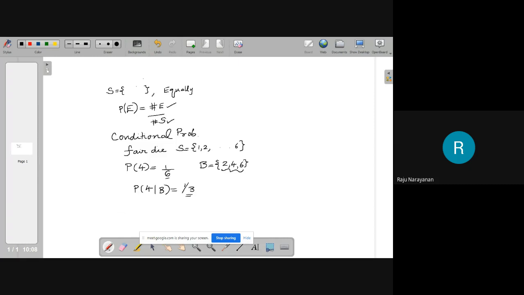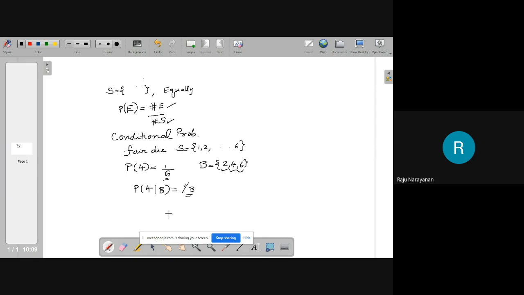Before it was 1 by 6. And definitely 1 by 3 is greater than 1 by 6. That is, even though the information is a partial information, that partial information can help you to improve the probability of the event.